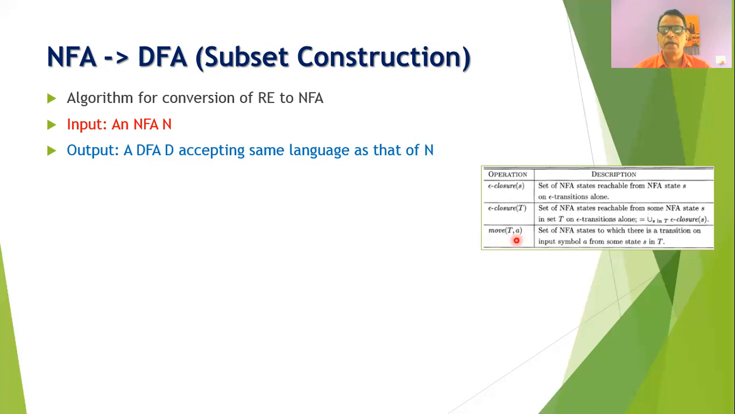We will need another function, called move(T, a), which will return the set of NFA states to which there is a transition on the input symbol a from some state s in T. So suppose we have some set T, and there are different states like s in T, then we will see which other states we are able to reach on the input symbol a from the states s in T. So these three functions will be required in this algorithm.